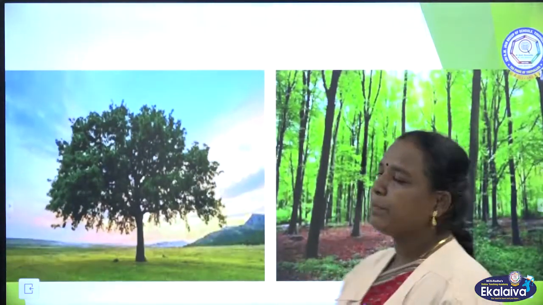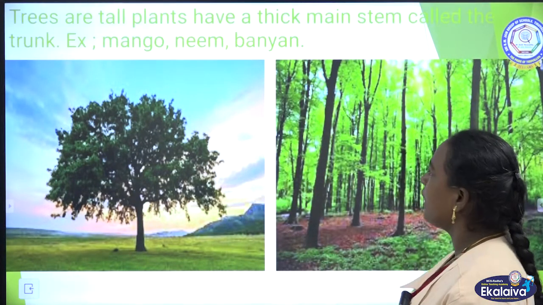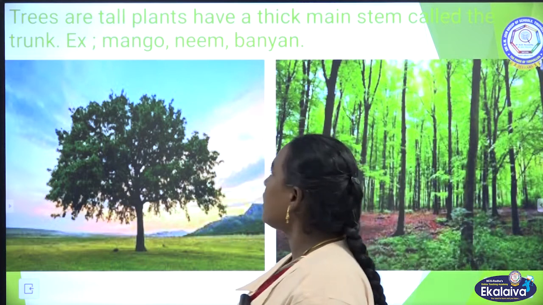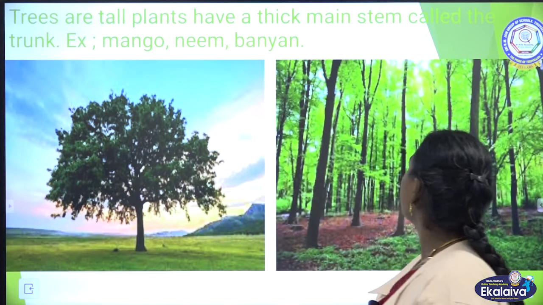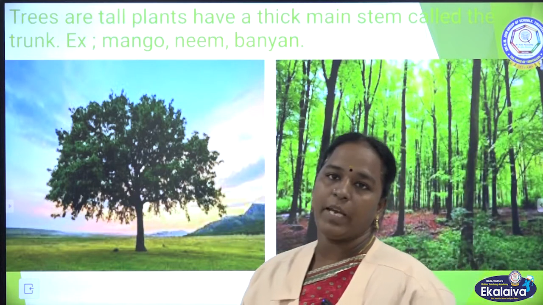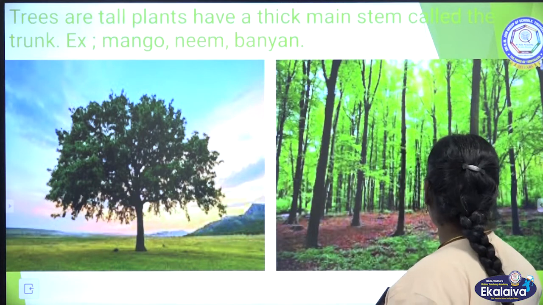Grapevine and pea plants are climbers. Next, we are going to see trees. Trees are very tall plants and they have very thick stems called trunks. Mango, neem tree, banyan tree, we can say many trees.